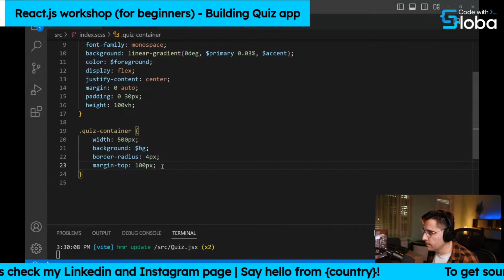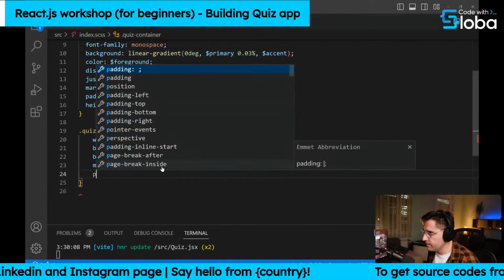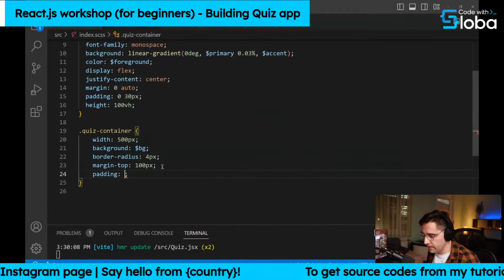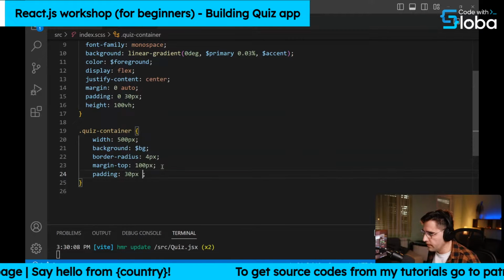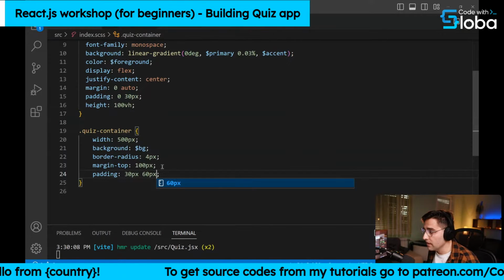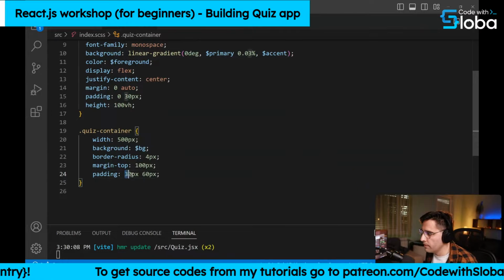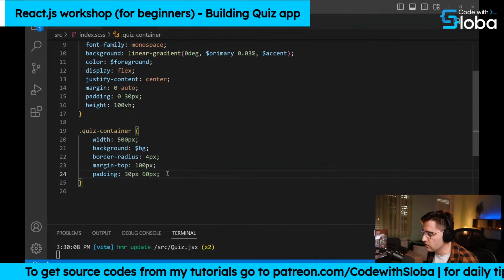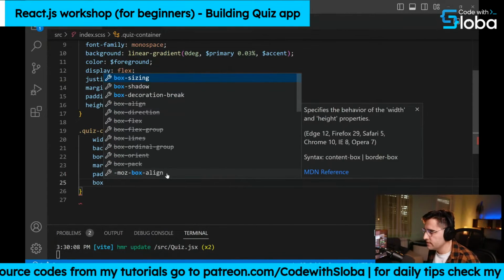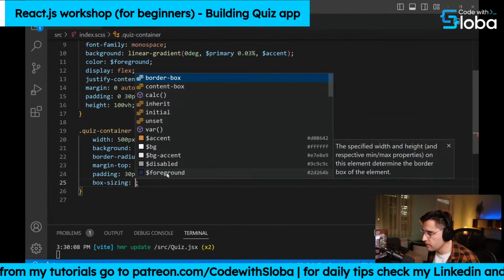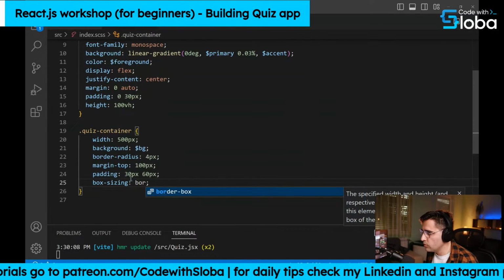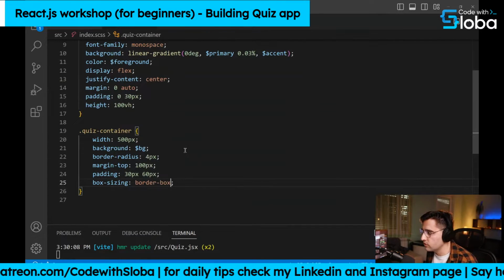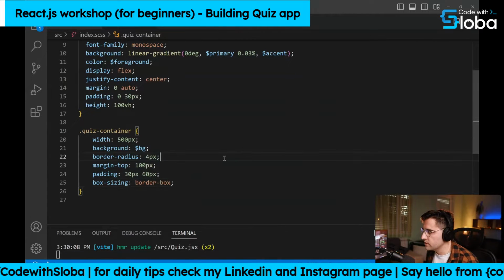So margin top 100 pixels. Let's add some padding. So let's add padding 30 pixels on top and bottom, and 60 pixels on left and right. And let's set the box sizing to be a border box because we don't want this padding to increase the size of our container.